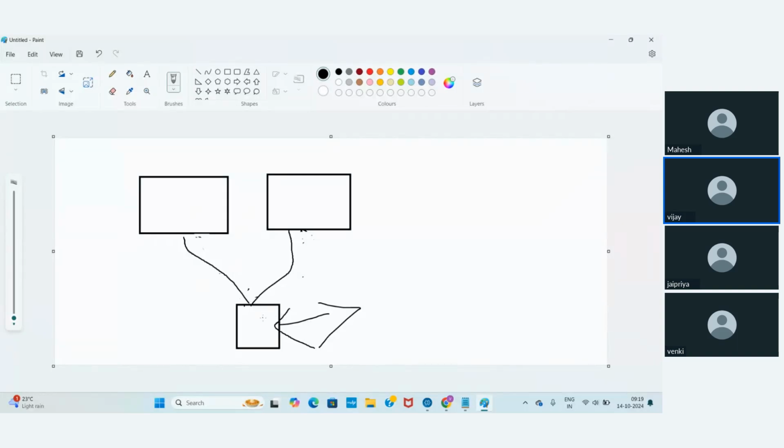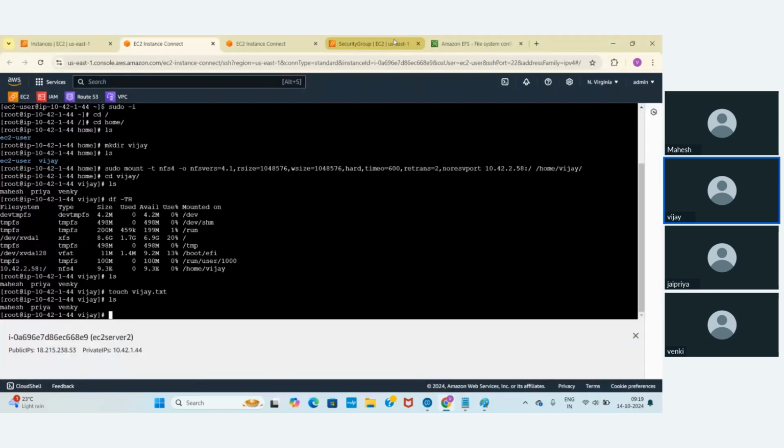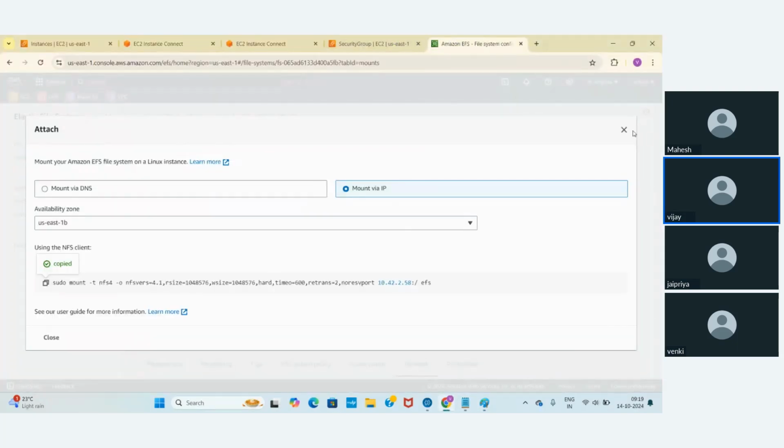It should never write to this EFS file system, meaning it is not going to keep any data and it is not going to delete any data. How are we going to maintain that? Let me go back to EFS.